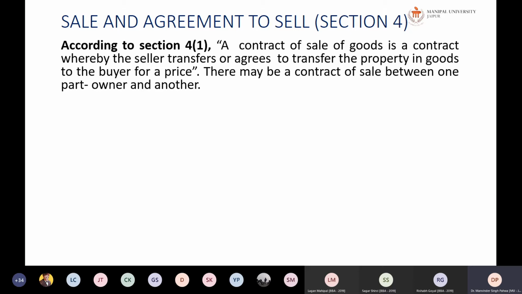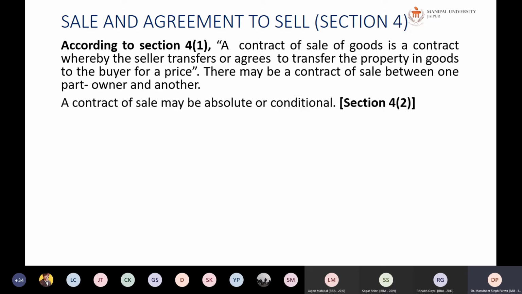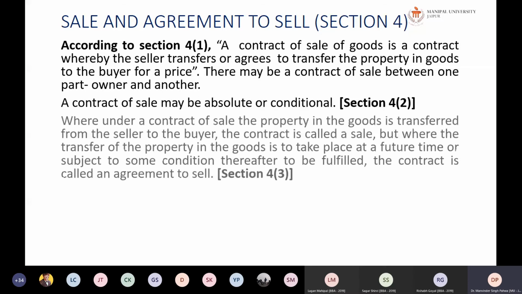There may be a contract of sale between one part owner and another part owner also. A contract of sale may be absolute or conditional. Absolute means without any condition, and conditional means on fulfillment of certain conditions. Where under a contract of sale the property in the goods is transferred from seller to buyer, the contract is called a sale.